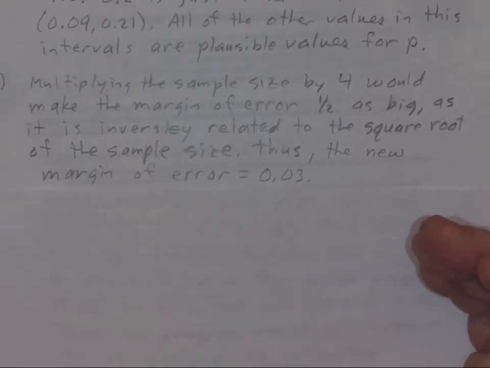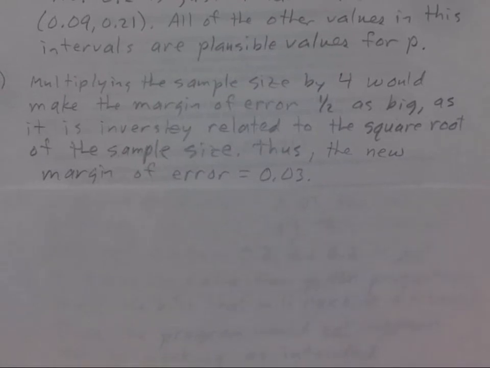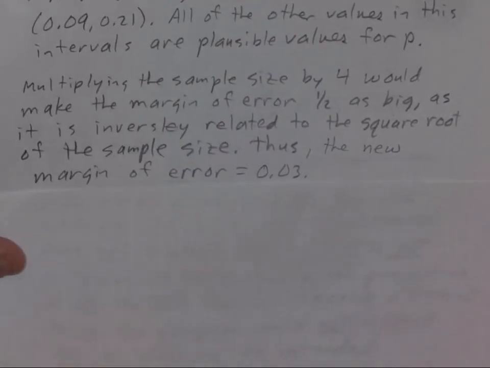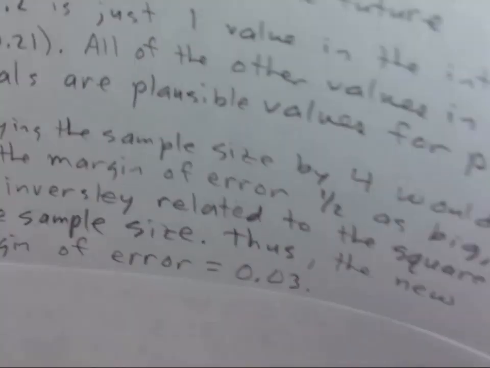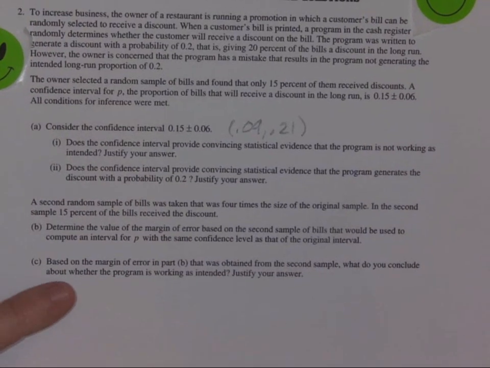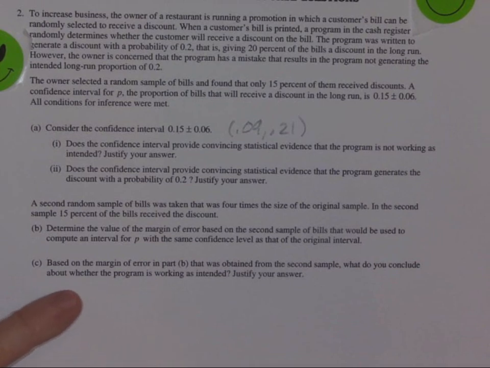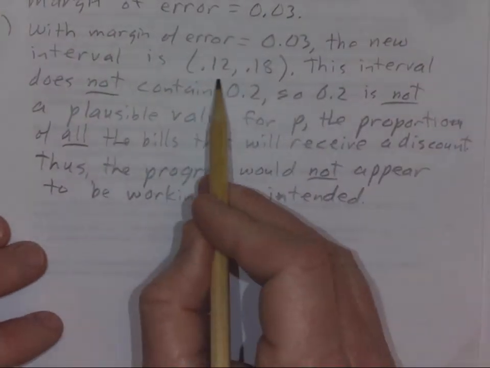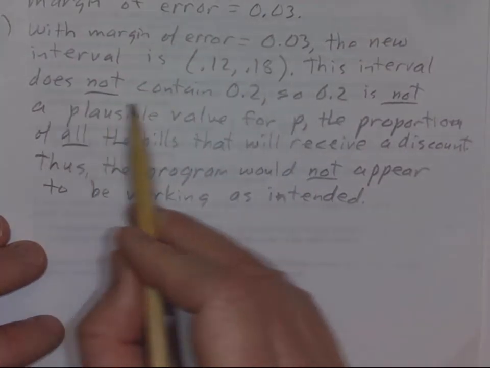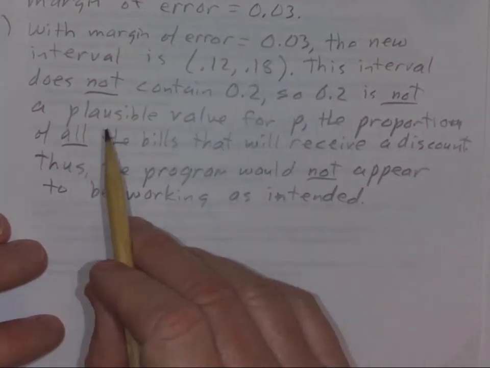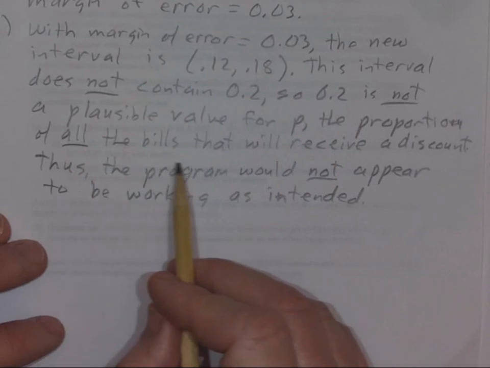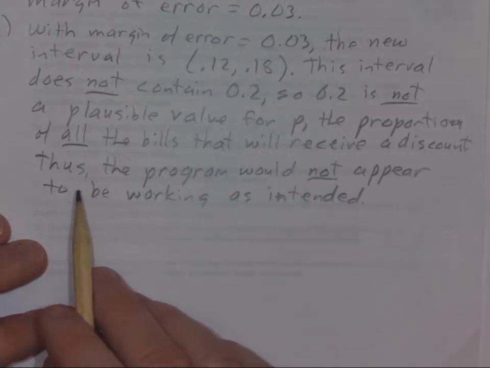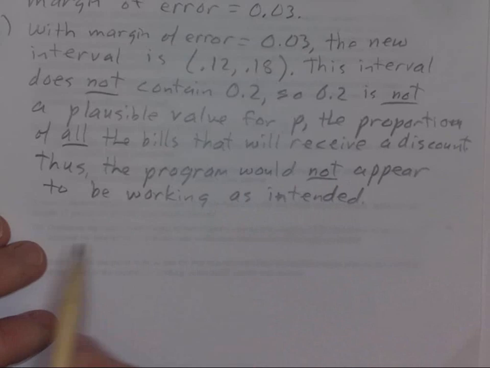So you had to say it's 0.03, and you had to provide some reasoning. Here's some reasoning, or like I said, you could have made up some values for n and done it that way. And then lastly, based on the margin of error and part B, what would you conclude about whether the program is working as intended? Well, with the new margin of error, 0.03, the new interval is 0.12 to 0.18. This interval does not contain 0.2, so 0.2 is not a reasonable value for P, which is the proportion of all the bills that will receive a discount. Thus, the program would not appear to be working as intended.